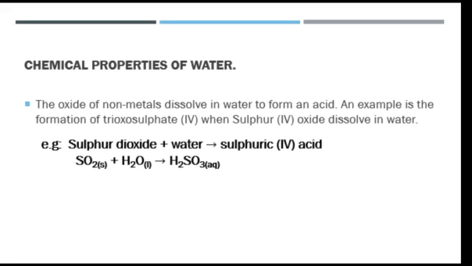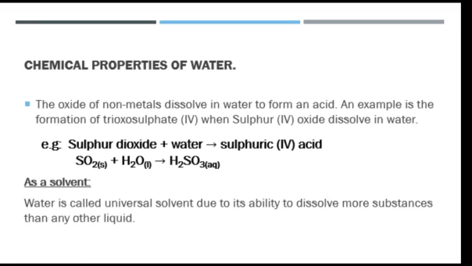So we have SO2 plus water to give H2SO3, which is sulfurous acid. And all these chemical properties we have talked about lie under water being a universal solvent, being able to dissolve so many substances, so many solutes, more than any other liquid.